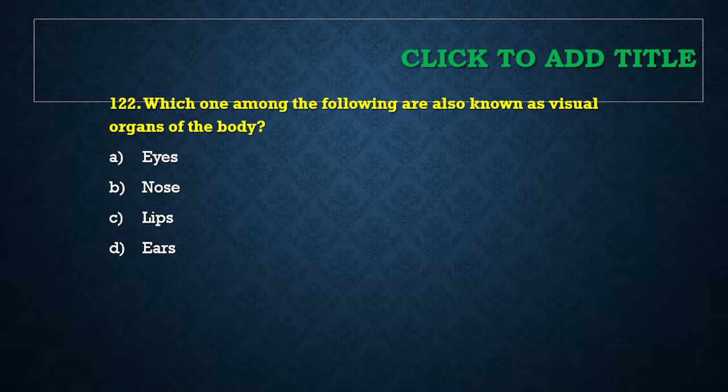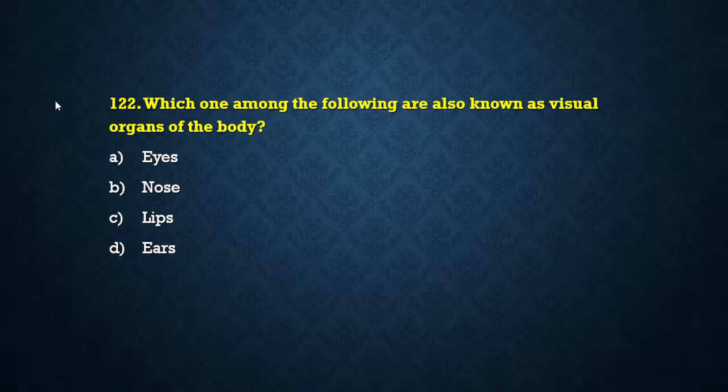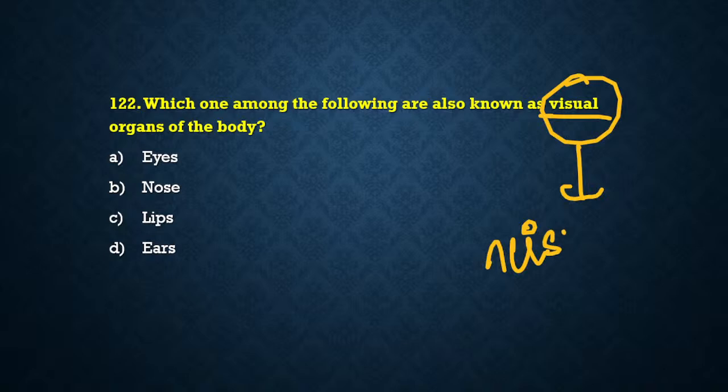Question number 122. Which of the following is also known as visual organ of the body? इनमें से हम किसको कहते हैं visual organ of the body? Eyes, nose, lips, ear, which is known as visual organ of the body. What is the meaning of term visual? Visual means vision. Visual stands for vision. Vision का मतलब in Hindi we call it किसी चीज को देखना, to see something. That is mainly what vision is about. So visual organs of the body. Visual organs of the body हम किसको कहेंगे? Eyes, nose, lips or ears.